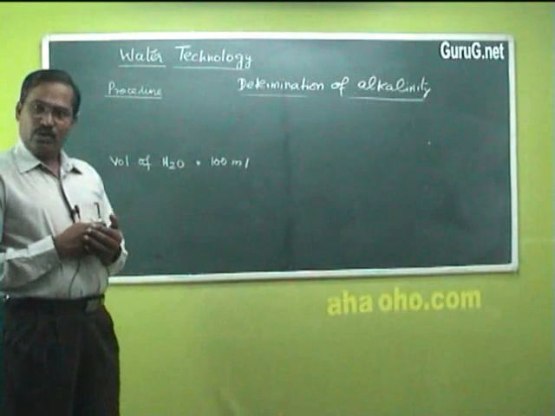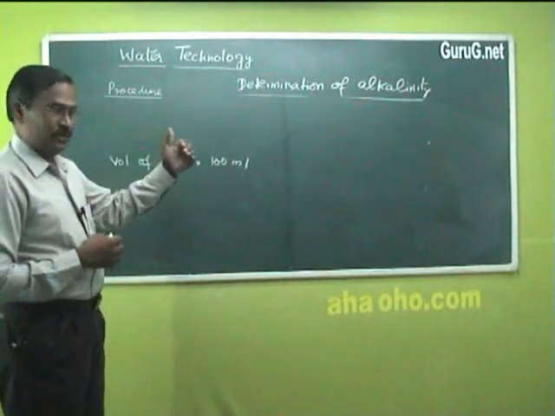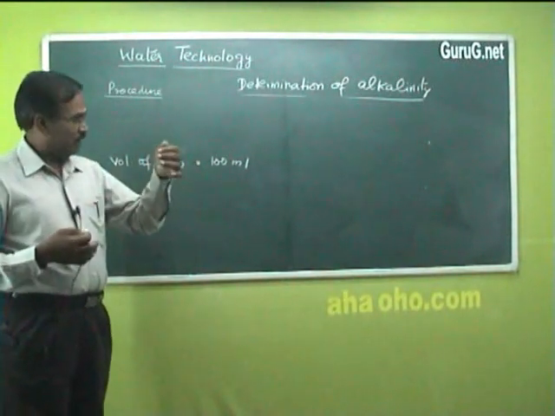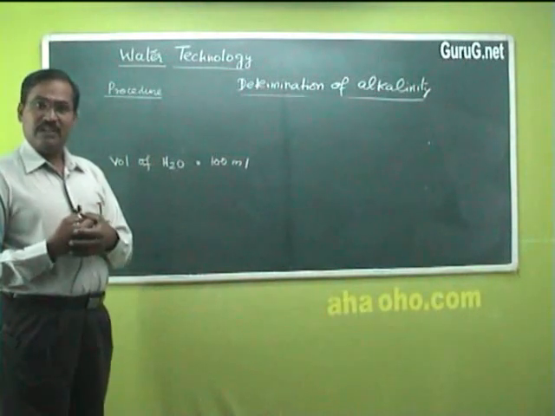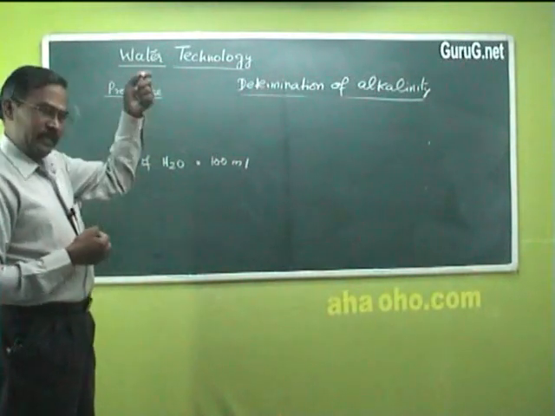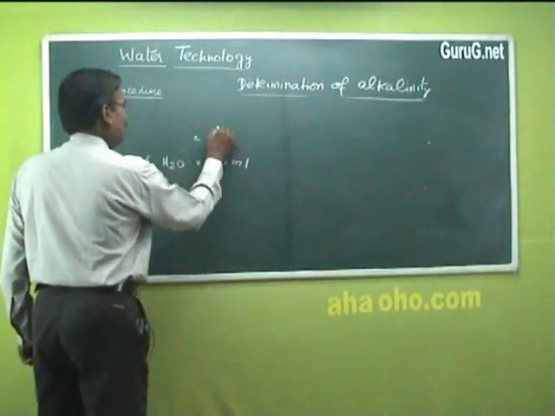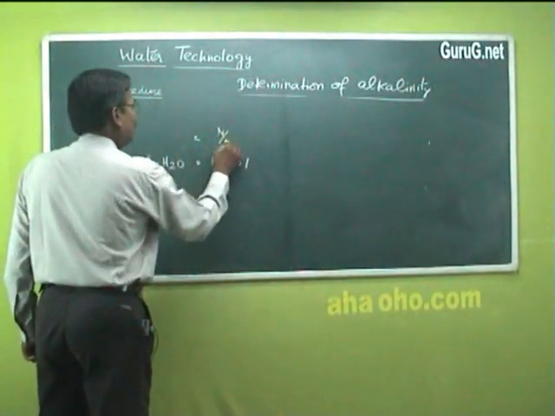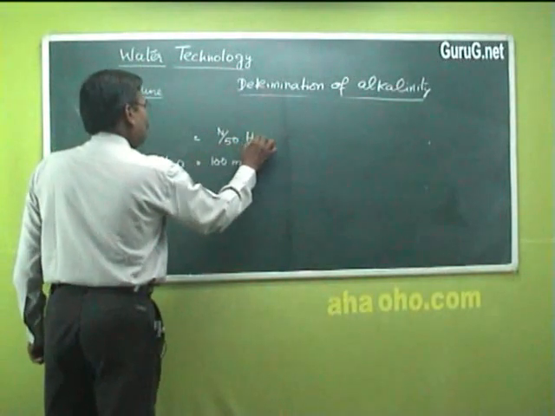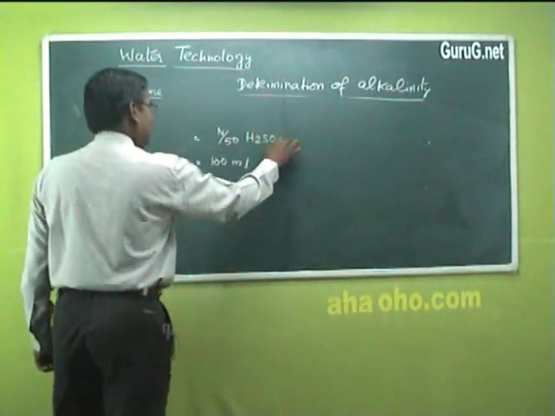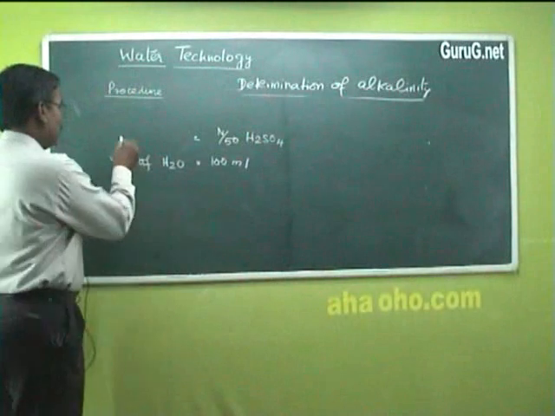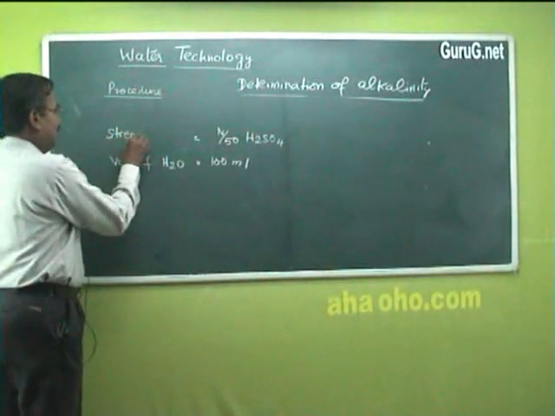This is taken in a conical flask. Into this, as I specified earlier, 2 or 3 drops of phenolphthalein indicator are added, and it is titrated with a standard acid. The standard acid I have taken is N/50 sulfuric acid.